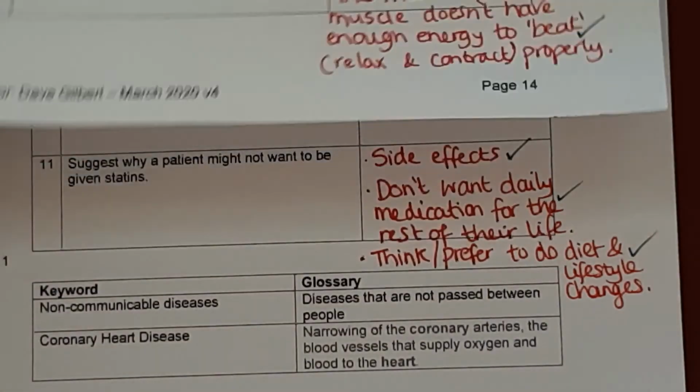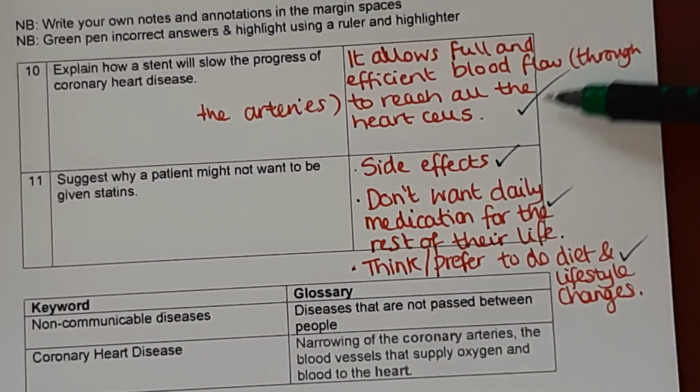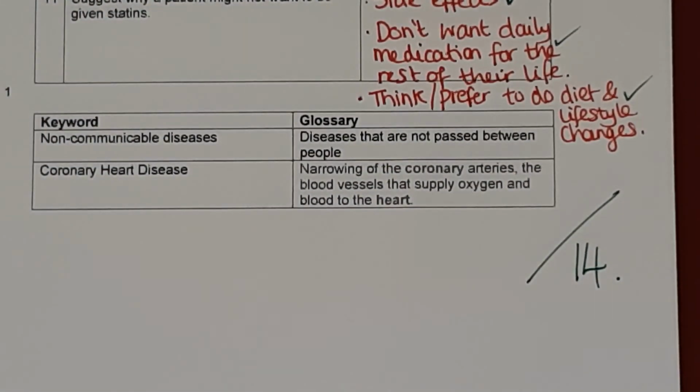So let's calculate how many marks we have for these questions here. So we've got 8, 9, 10, 11, 12, 13, 14. So give yourself a mark out of 14 for those questions. Now, if you got less than 5, then you really need to have another good look through this lesson. 5 or less, it's probably not going to be sufficient to get you through your exams properly. Now, if you got 10 or more, then you are doing exceptionally well. Well done, you should be very pleased with yourself. If you've got 6 to 9, then you're doing good. You're on track to continue doing well.